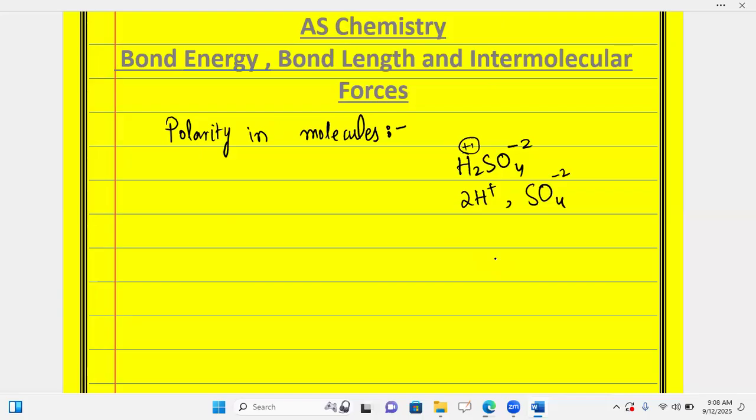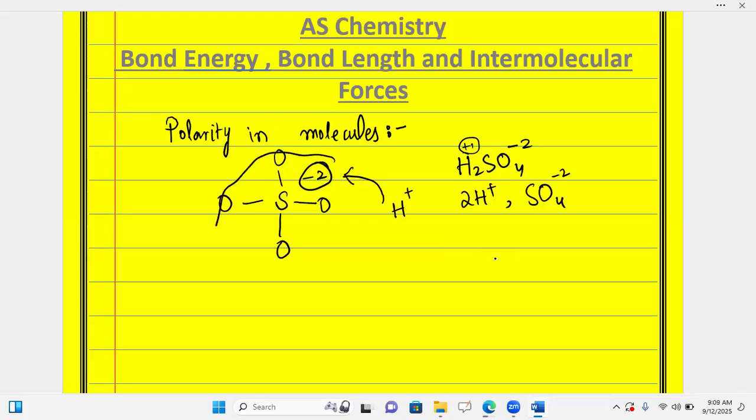Then these are the moments which are produced in the form of dipole moments, depending on the relative angles between the bonds, and the individual dipoles can either reinforce or cancel each other. For example, the sulfate ion has 4 oxygens attached in the form of SO4 with 2- charge. If some other hydrogen ion attaches and cancels out its effect, then we get hydrogen sulfate.